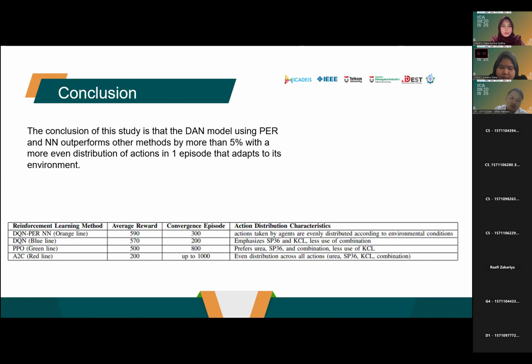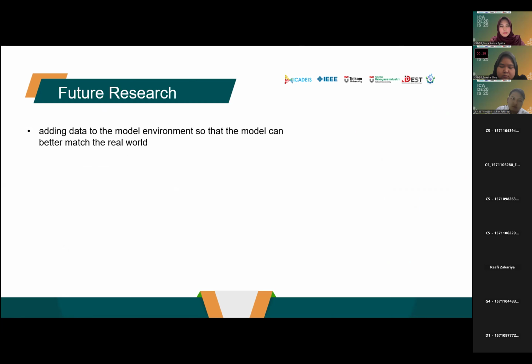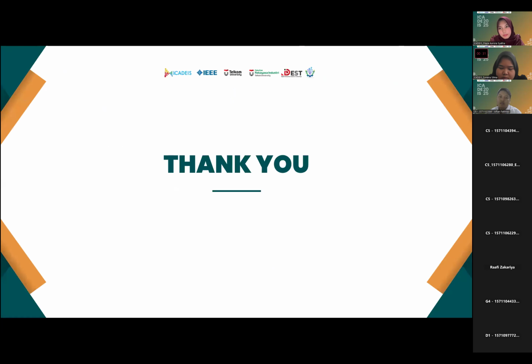Conclusion: the conclusion of the study is that the deep neural network model using prioritized experience replay and noisy network outperforms other methods by more than 5%, with a more even distribution of actions in one episode that adapts to its environment. Future research: adding data to the model environment so that the model can better match the real world. That's all my presentation. Thank you.